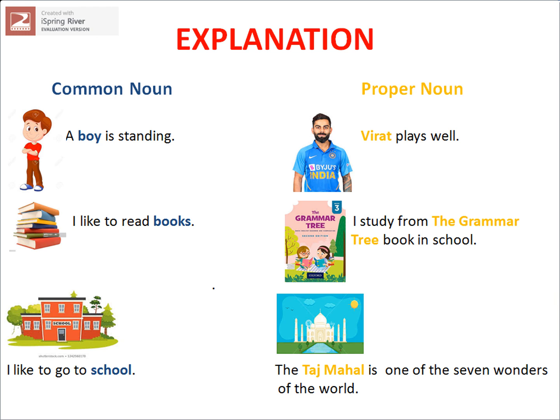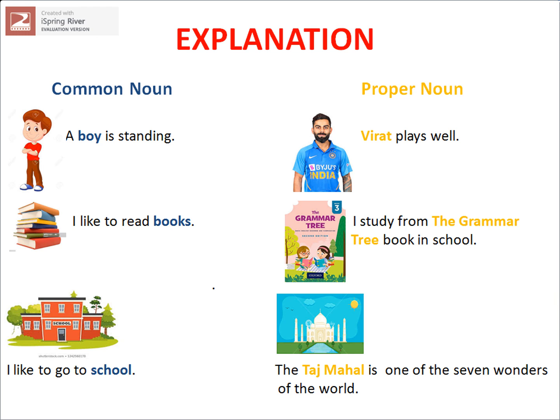Explanation part. See the first example. A boy is standing. Boy comes under the common noun, as it is a general name given to a person. But if I say Virat plays well, Virat is a proper noun because Virat is a specific name given to a person.